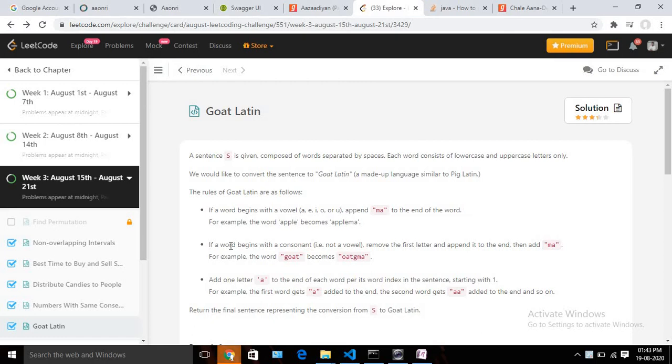Welcome to SMT Call. Today we are going to solve the day 19 of August LeetCode challenge. So today's problem name is Goat Latin. So basically if you read the problem statement, it's based on string manipulation or string modification.